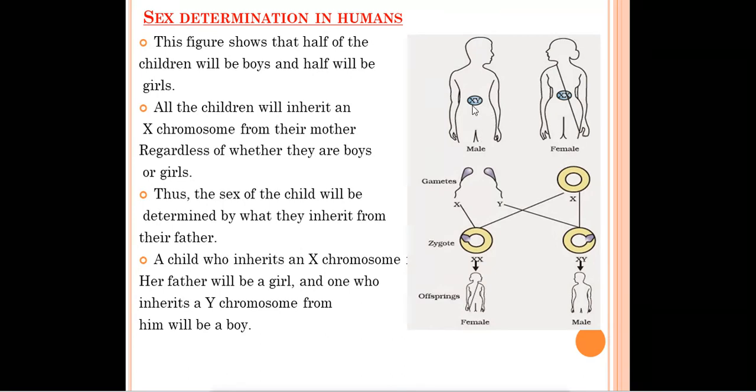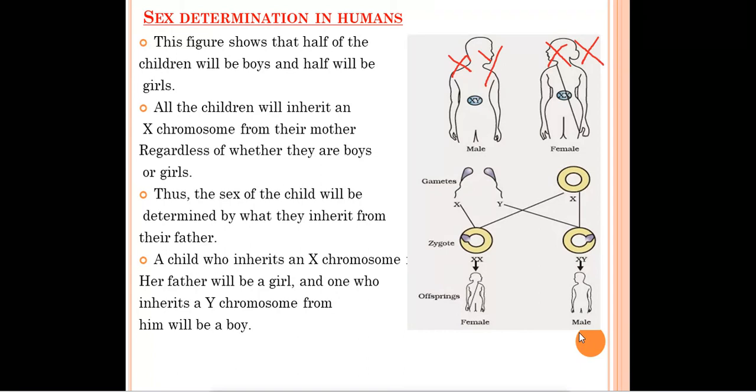In male, as I have told you, the pair of sex chromosomes present is X and Y. But in female, the pair of chromosomes present is X and X. When will gamete formation take place? Okay, as we have read in how do organisms reproduce, males give sperms and the gametes of females are called eggs. Sperms are present in many numbers because they have to travel from the male body to the female body. So the number of sperms will be more. So it is possible that half of the sperms will carry the X chromosome and half of the sperms will carry the Y chromosome. So from the male body, sperms will come out and these gametes are haploid.